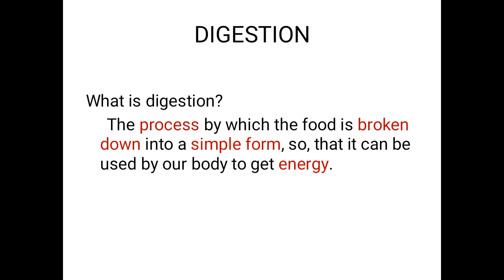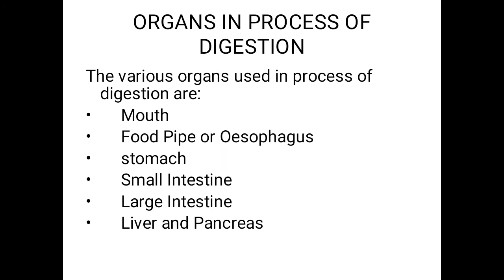It is the process of breaking the food into simple form to produce energy. This is called digestion. Next, we are going to see about the various organs used in the process of digestion.